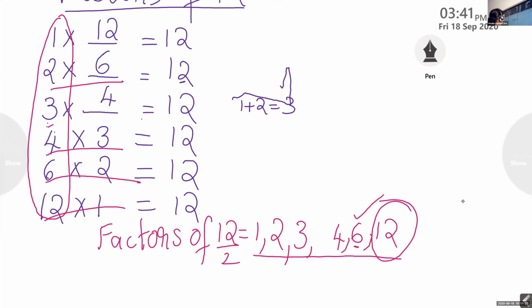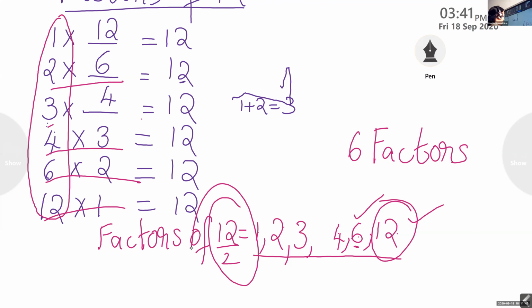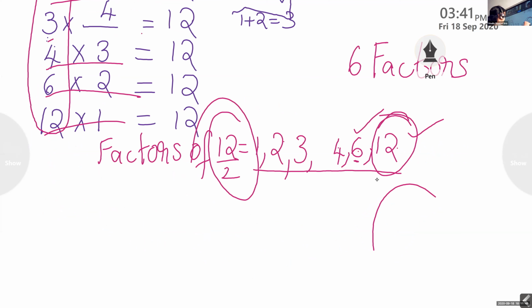Here how many numbers are there? 1, 2, 3, 4, 5, 6 factors. So the number of factors is limited, it is not infinite. 6 factors. The maximum factor is the number itself, 12, and the smallest factor will be 1. So what is the smallest factor? 1. And the biggest factor will be 12. Understood, children?